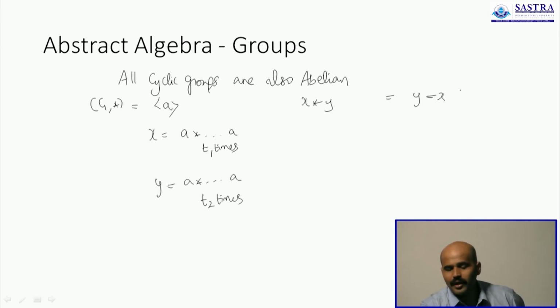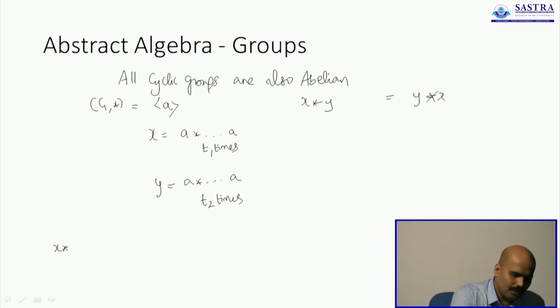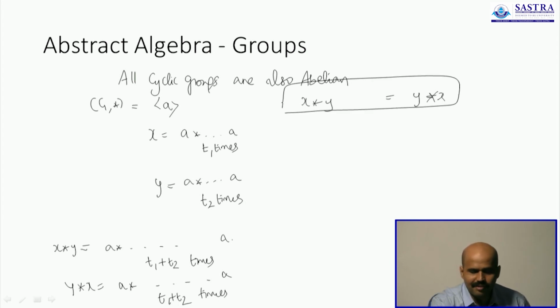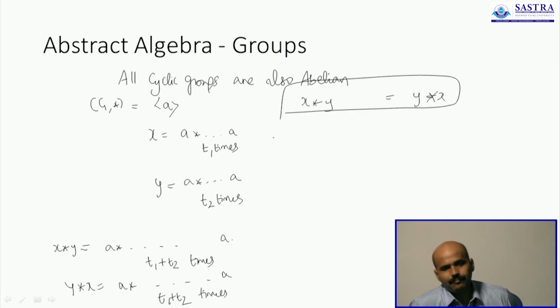That's what you mean by an abelian group. The order does not affect the answer. What is x star y? x star y is a operating on itself for a total of t1 plus t2 times. y star x is also the same, a on itself t1 plus t2 times. So they don't actually differ, they are one and the same.